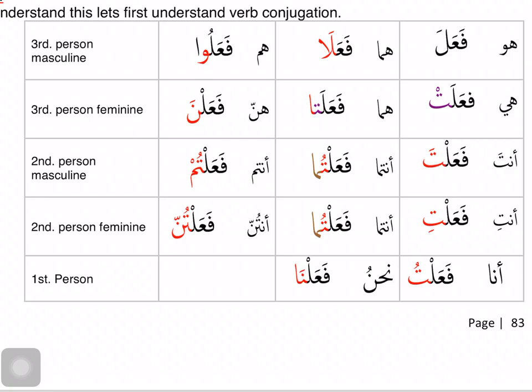Huma, I'm seeing fa'alata. There is the extra ta for the femininity, ta ta'nith, but then there is the red alif for dual, two people did the action. The alif is the pronoun. In hunna, I'm seeing fa'alna. The noon is the pronoun that did the action. From anta till antunna, it's the letter ta that is the pronoun who did the action.